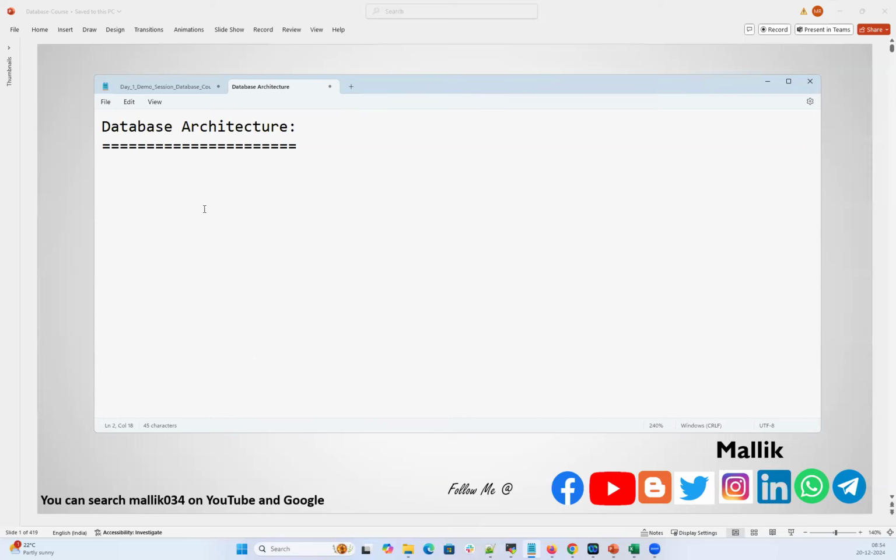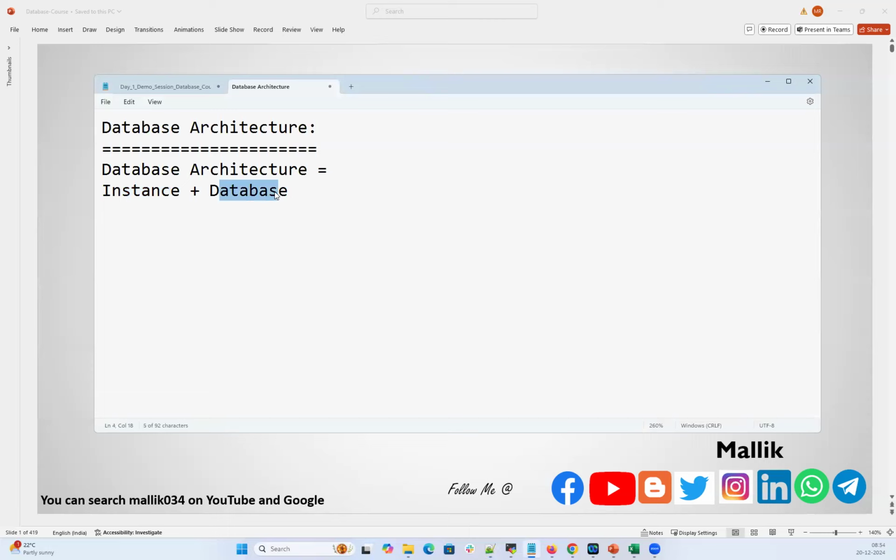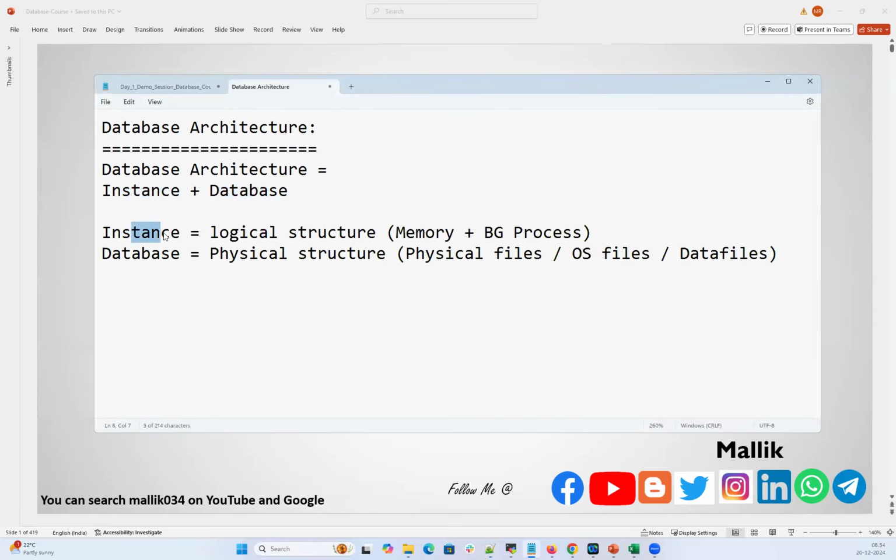The moment they ask what is database architecture, the answer is: a database architecture is a combination of an instance and a database. Instance is the logical structure and database is the physical structure. Instance is a logical structure which is a combination of memory and background processes. Database is a physical structure, the physical files or OS files, the data files or storage files.